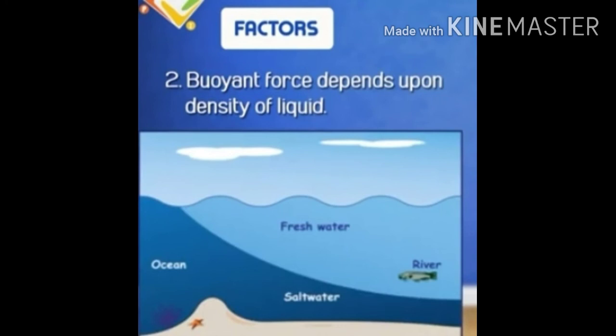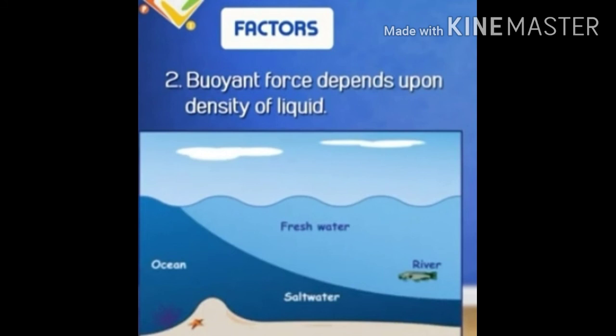I'll give you the example of ocean water and plain water. That means in plain water, it's quite difficult to swim as compared to ocean water, because the density of ocean water is greater than the density of plain water.